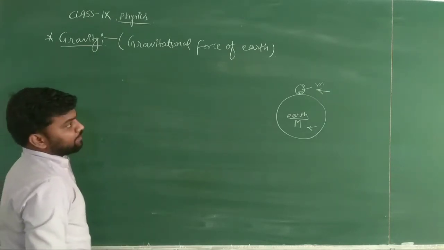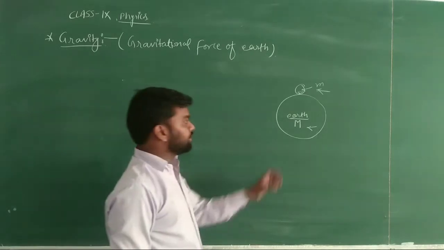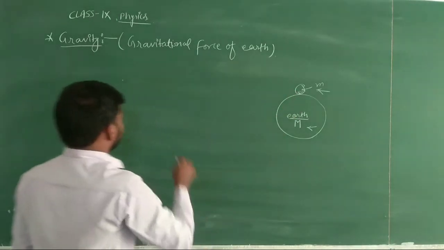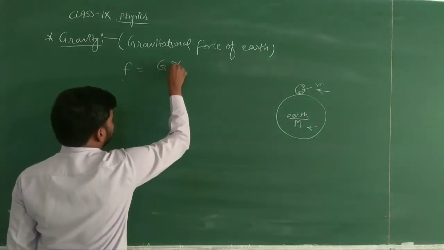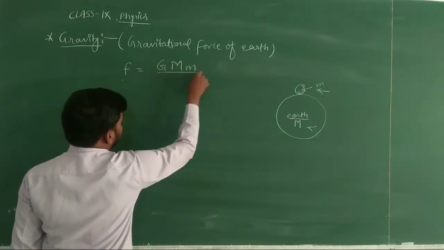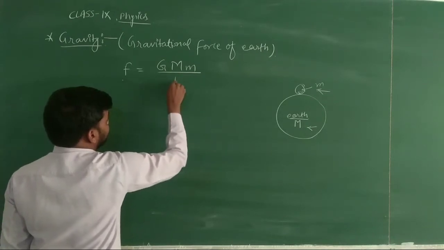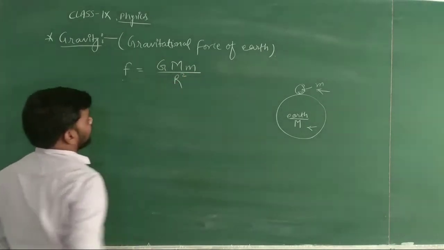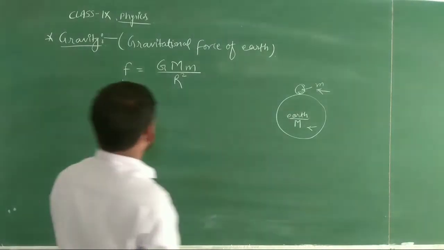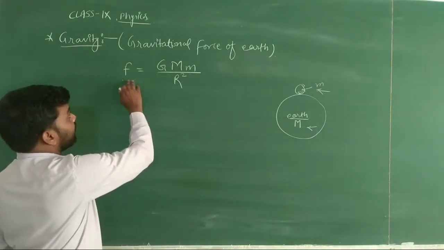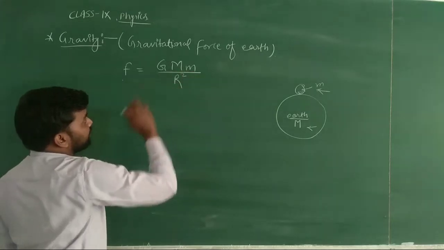and we know that the gravitational force of attraction between these two objects will be termed as F equal to G, mass of earth, mass of object upon distance between them, and we are considering it as R square. Okay, we can write it as d square also. Now students see here that capital F is equal to G M m upon R square.